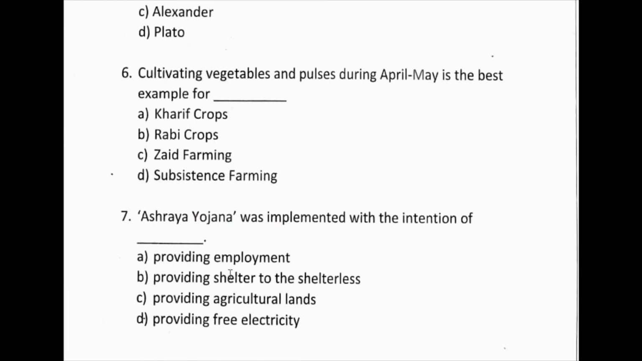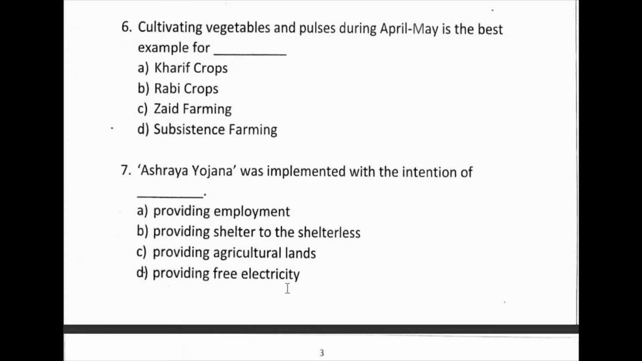Seventh question. Ashraya Yojana was implemented with the intention of, the name itself says, in Kannada, very easily you can understand. Ashraya means shelter. Providing employment, providing shelter to the shelterless, providing agriculture lands, providing free electricity. So as I told, providing shelter to the shelterless. Okay, option B is the answer.